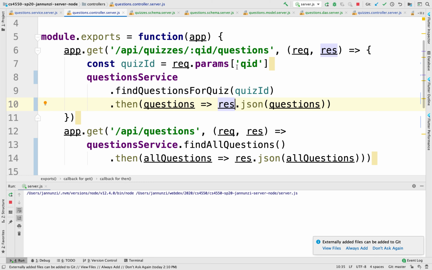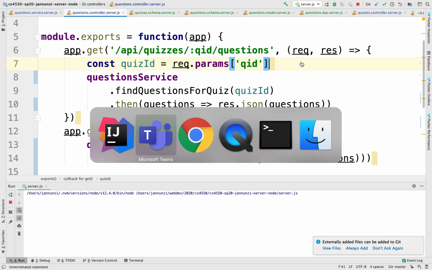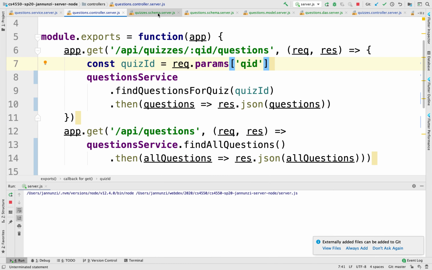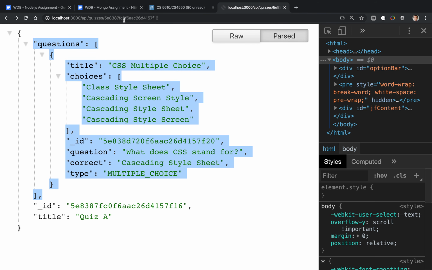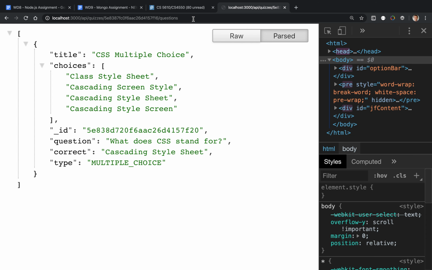Yeah, so here we have the endpoint that's going to allow us to retrieve the questions for a particular quiz. Let's try it out. Let's restart the server and head over to the endpoint here. We have quizzes, quiz ID, and then questions. So questions. There we have it.